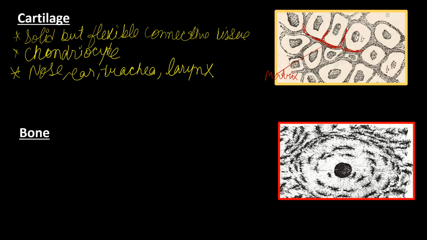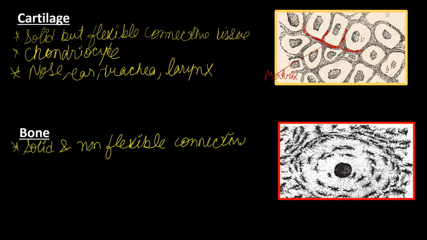Now, if we talk about the bone. Bone is a solid and non-flexible connective tissue. And the bone, as you know, forms the skeletal system.